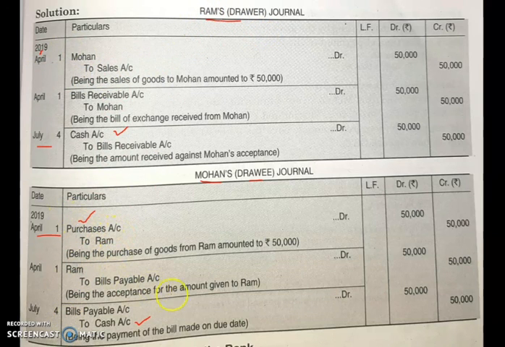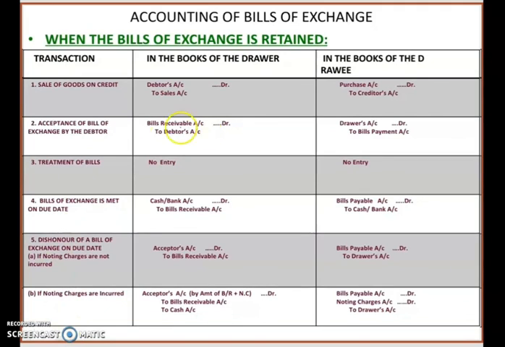Okay, this is the 3 entry in the books of Ram, and this is the 3 entry in the books of Mohan. Okay, you can see I have prepared a summarized form of these entries. You can see the sale entry, you can see the acceptance entry, and bills of exchange met on due date, and if bill is dishonored on due date, what will be the journal entry in the books of drawer and drawee. It is given to you. So go through it very properly, and you can learn this journal entry, understand this journal entry.